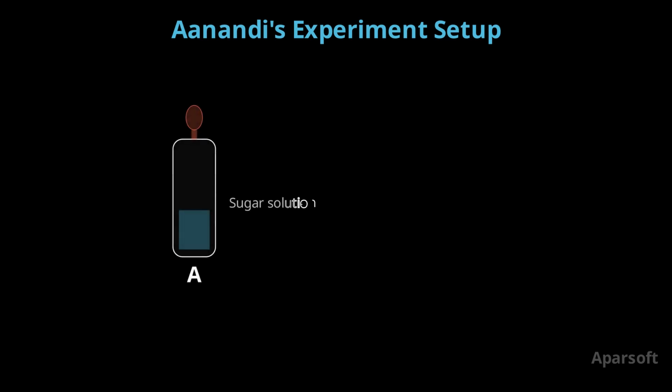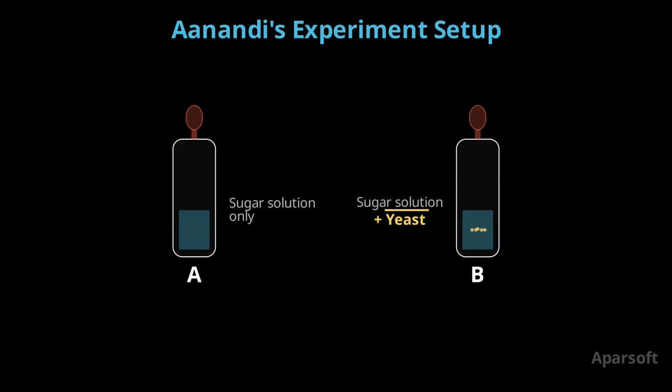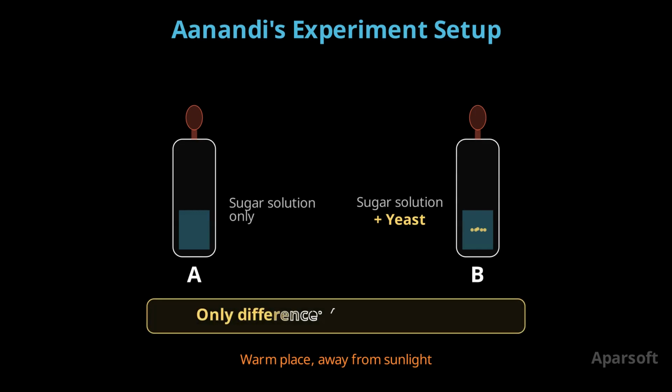Here is Aanandi's setup. 2 test tubes, both have sugar solution, both have balloons attached. But look carefully. Only test tube B has yeast added. Test tube A has no yeast. She keeps them in a warm place away from sunlight. This is a controlled experiment. The only difference between A and B is the yeast, and after 3 to 4 days, the balloon on test tube B inflates. Something invisible is producing gas.